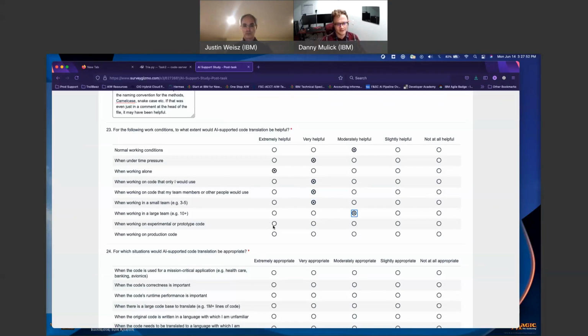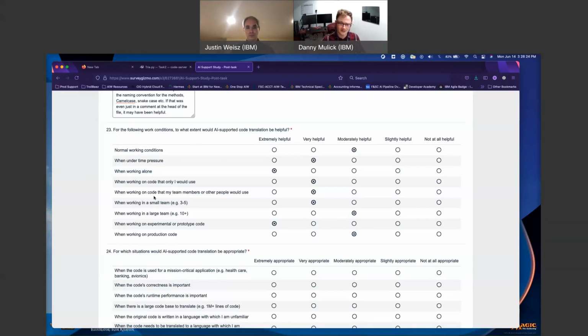Experimenting or prototype code, I would actually find this extremely helpful for experimenting up front, but again, on the basis that I had for working alone. I'll still tinker with it and play with it, but as I see it, it's like if I'm working in JavaScript and I say, how do I use this function in jQuery or something like that? I look up examples. This could be akin to an example saying, this is how this works. Production code, I'd say moderate